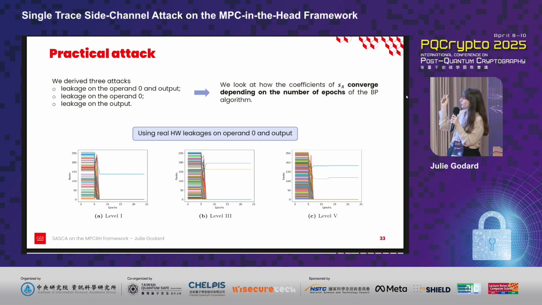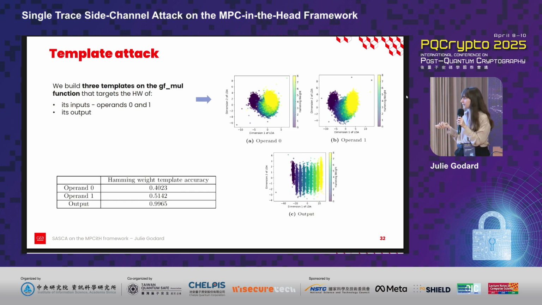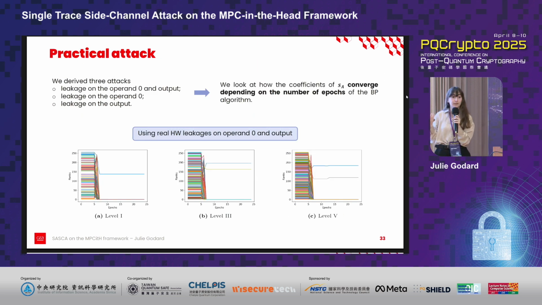And another thing that we can notice here is the coefficients that have trouble discriminating to the right value: 1 coefficient for security level 1 and 2 coefficients for security levels 3 and 5. Of the 3 attacks we derived, only the one using leakage on the operand 0 fails, which is consistent with its template accuracy. The other 2 succeed in just a few minutes.